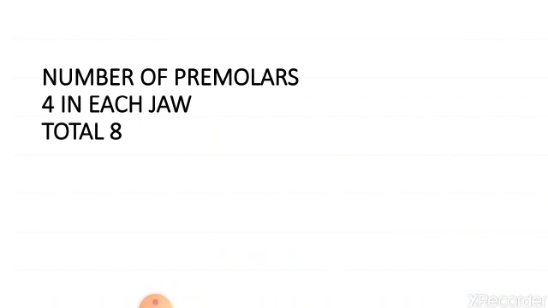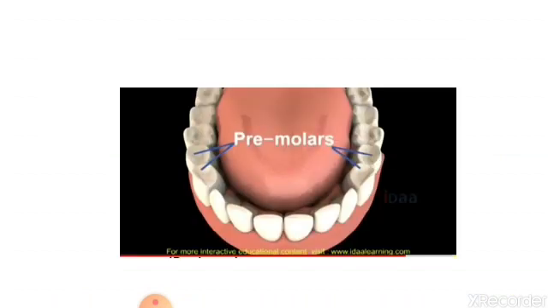Why are these teeth called premolars? Because at the farthest end next to it another kind of teeth is present, and that is called molars, and these premolars are present before the molars, so that's why they are called premolars. In premolars, cusp-like small projections are there which help to crush and grind the food.